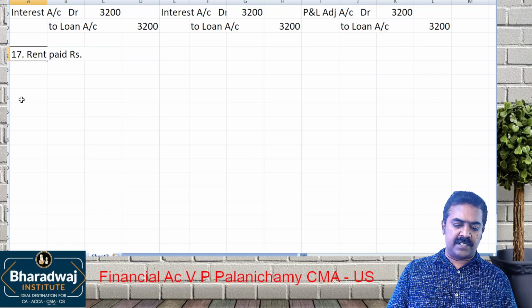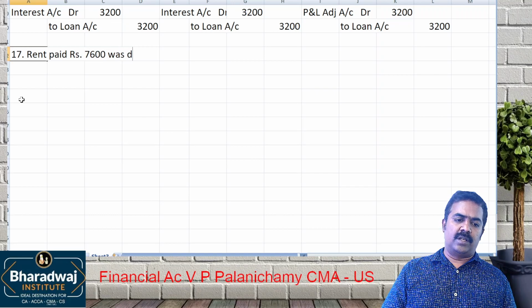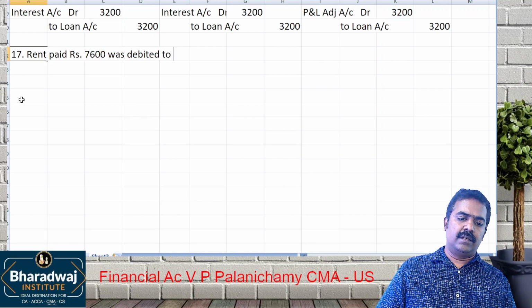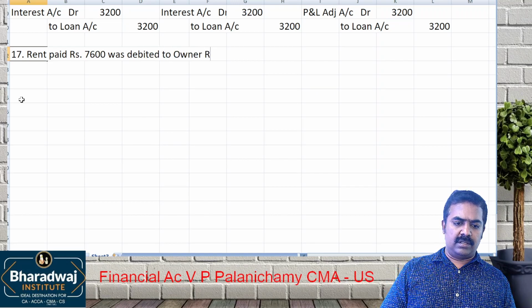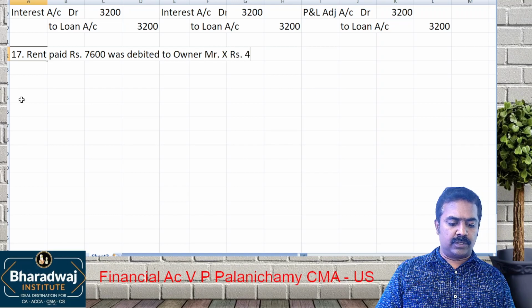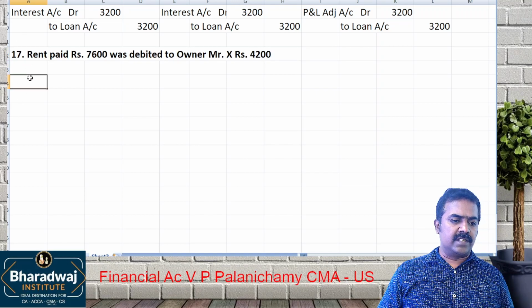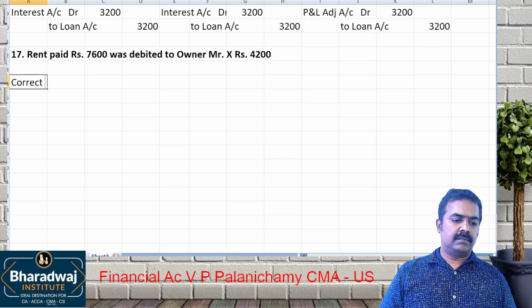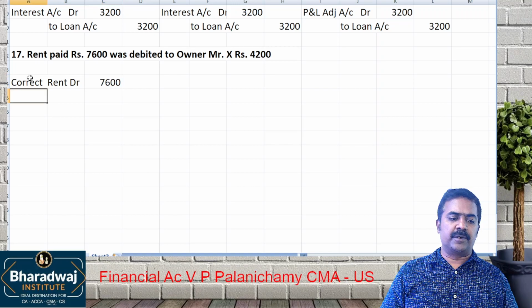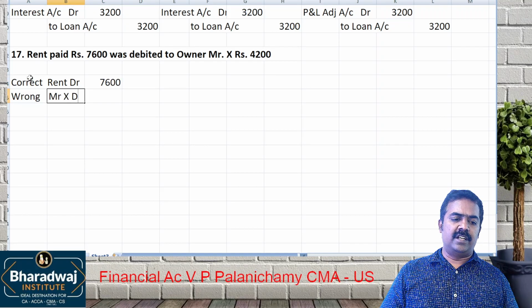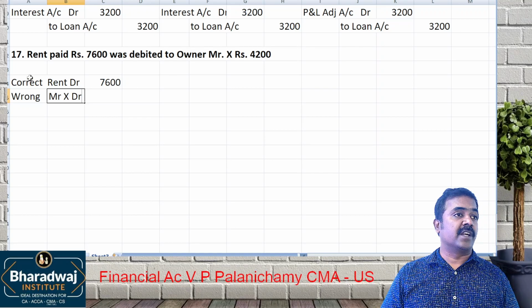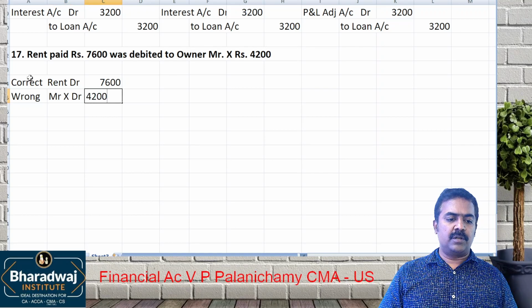Rent paid rupees 7,600 was debited to owner Mr. X rupees 4,200. What is the correct treatment? Rent என்ன பண்ணிருக்கணும்? 7,600 debit பண்ணிருக்கணும். But what is the wrong treatment? Mr. X account debited same amount or different amount? How much? 4,200. How to rectify this?